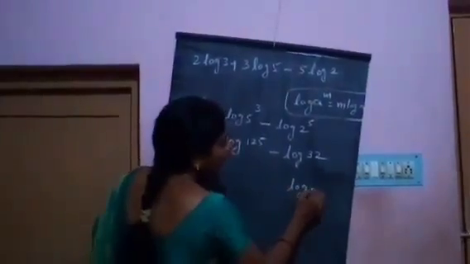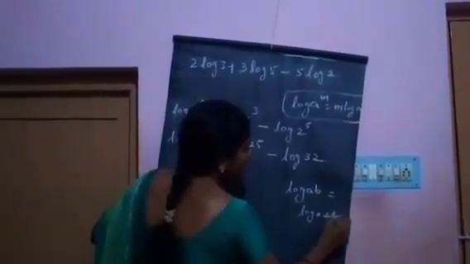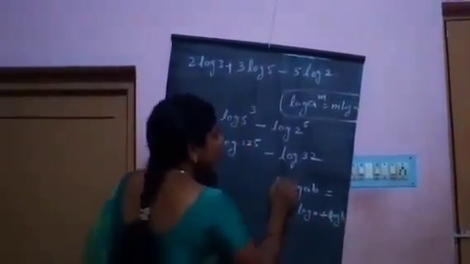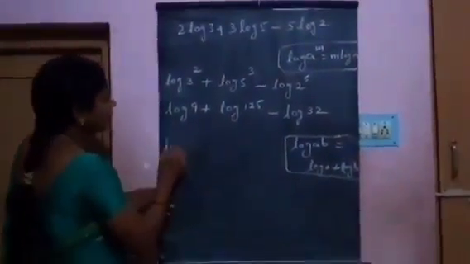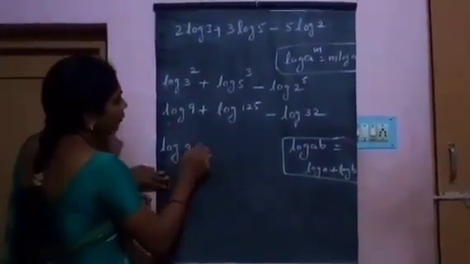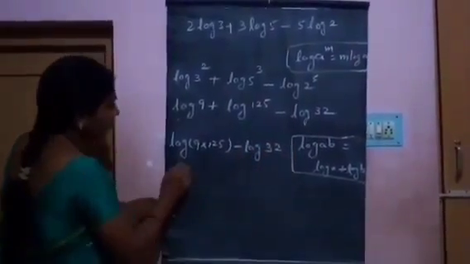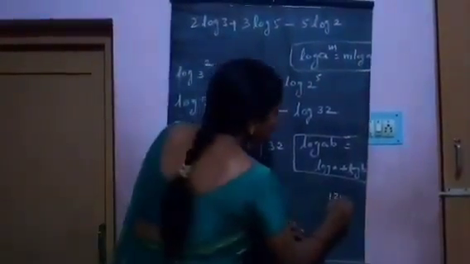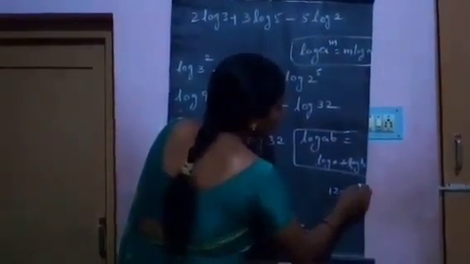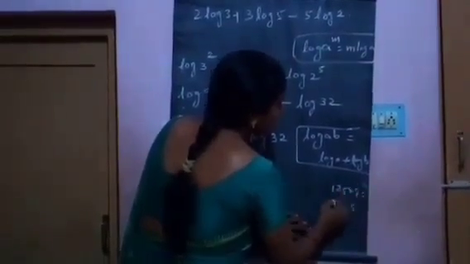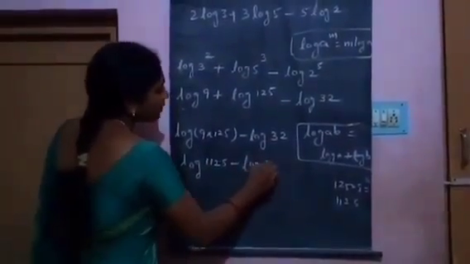Log AB equals log A plus log B. Using this formula, log 9 plus log 125 equals log 9 into 125, minus log 32. 9 into 125 is 1125, so we have log 1125 minus log 32.